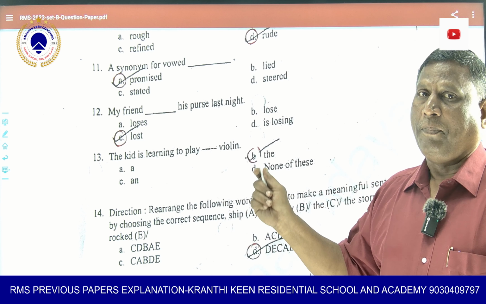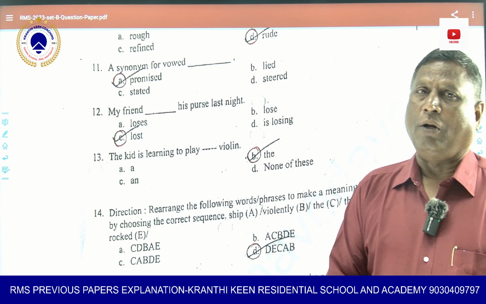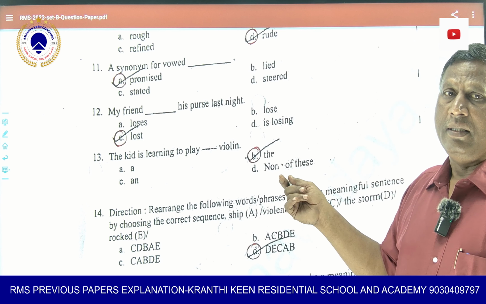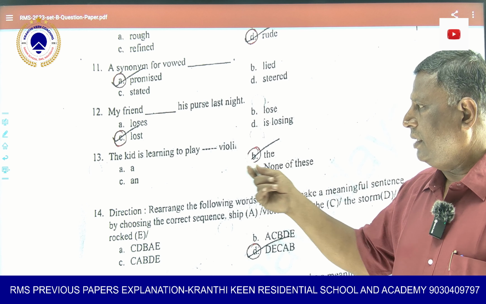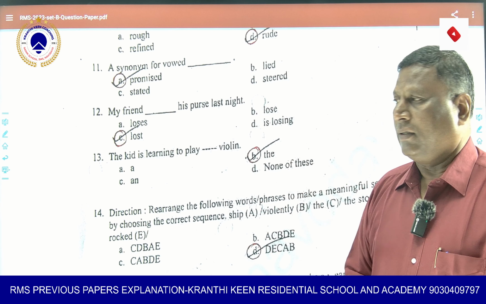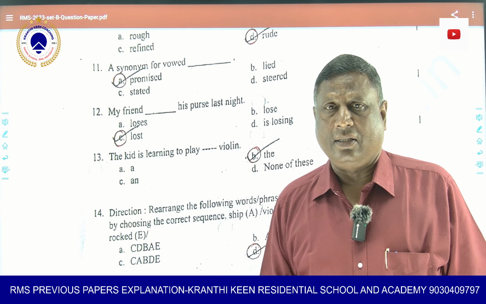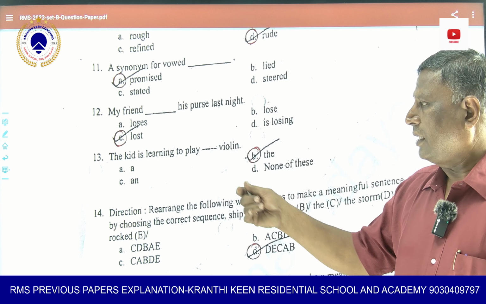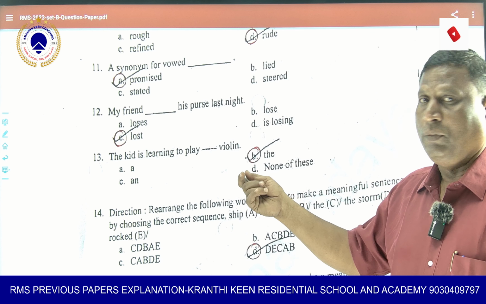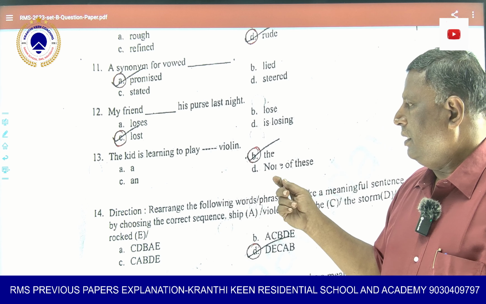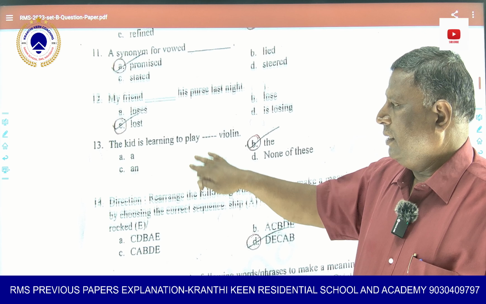Whenever a proper noun comes, you have to use the article the, because the article the is the indicator for a proper thing. The Taj Mahal, the Ganges, the Qutub Minar, the Charminar, like that. When you are telling particularly about a musical instrument, violin, it becomes a proper noun. So that's why we are using this. Okay.